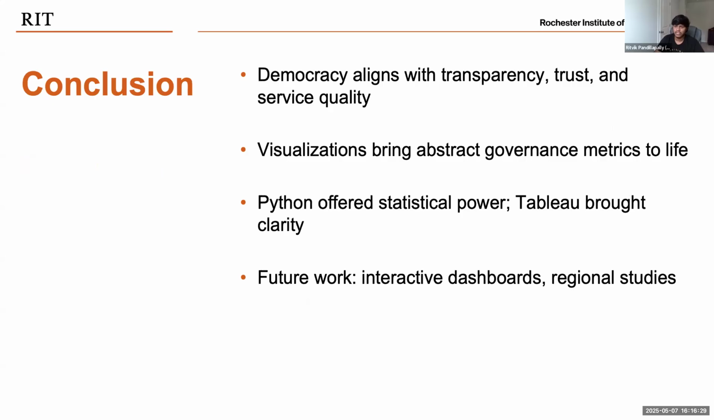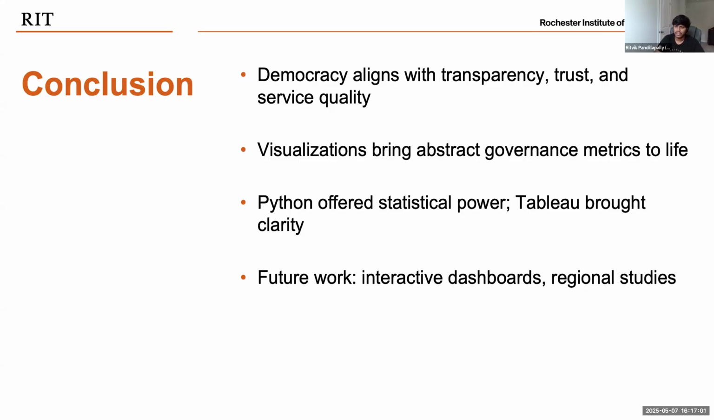So, in conclusion, this project demonstrates that democracy is more than just a political structure. It's deeply connected to transparency, public trust, and institutional quality and development outcomes. This data clearly shows that stronger democracies tend to enjoy freer media, greater trust in science and government, and lower corruption perception. These aren't just coincidental, they reflect structural advantages that democratic systems often provide when functioning well.